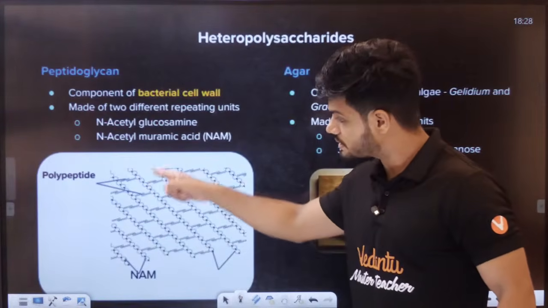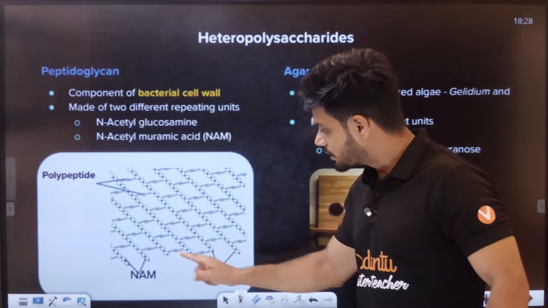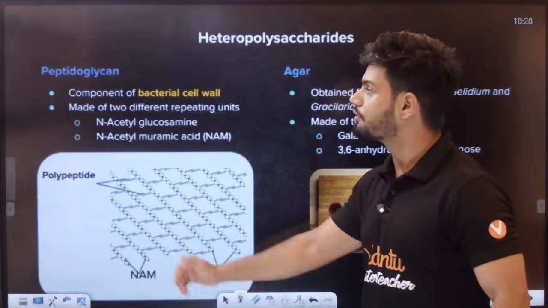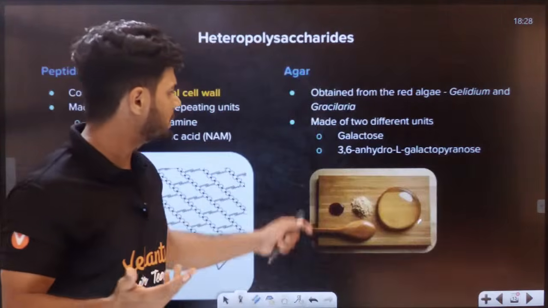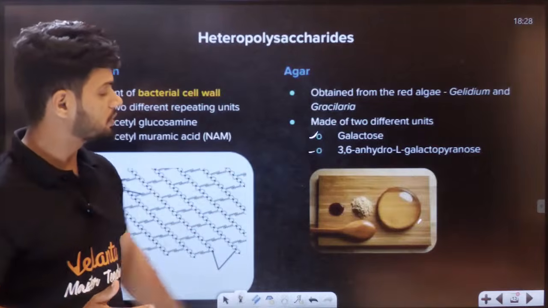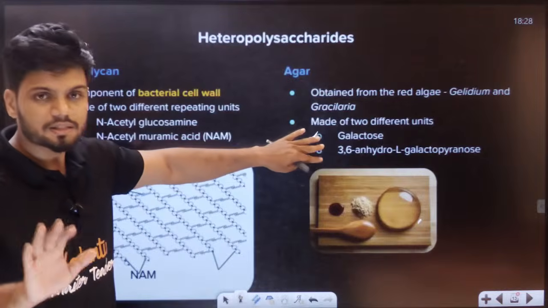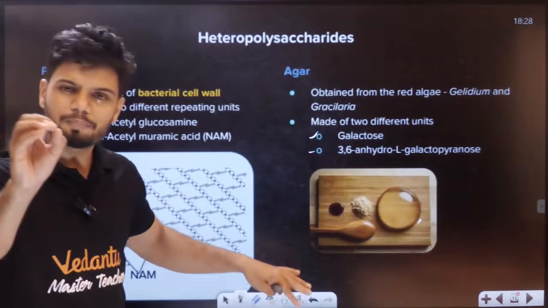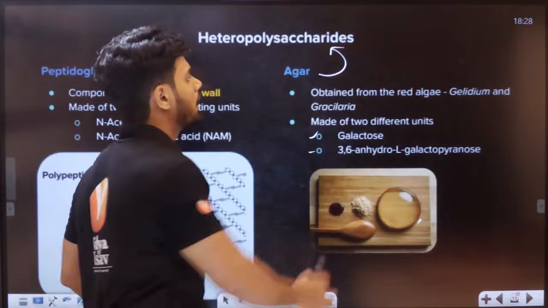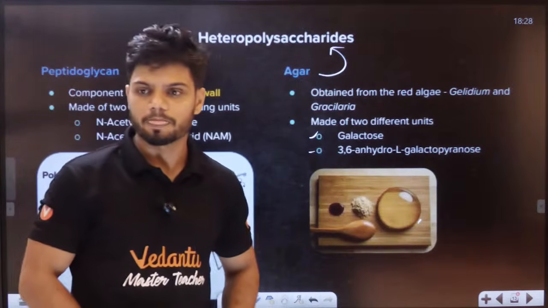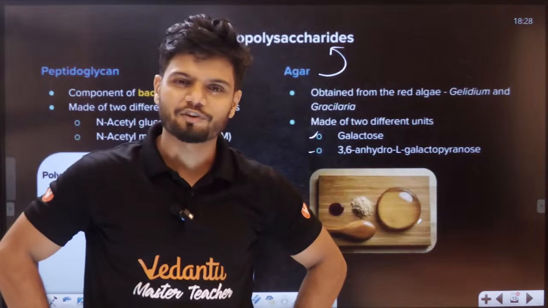Can you see this right here is a heteropolysaccharide. Here we can see NAG and NAM. These are NAM, these are NAG. So NAG and NAM are found in peptidoglycan. The same goes for agar-agar, students. Agar-agar is made up of galactose and 3,6 anhydro L-galactopyranose. They will not ask this in examination, but please remember, agar-agar is a type of heteropolysaccharide.